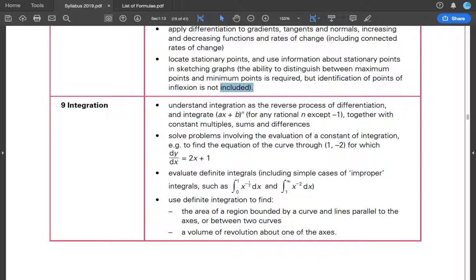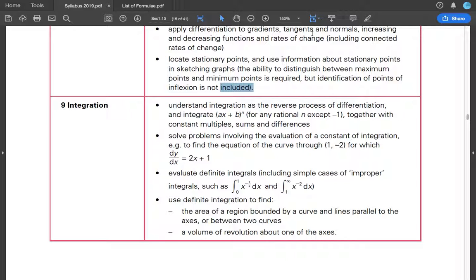Understand integration as the reverse process of differentiation and integrate any of this for any rational exponent except for -1. Why not -1? Because in the end you need to divide by n plus 1. So if n is -1, -1 plus 1 gives you 0. So you will divide by 0, which gives you undefined values, right? So that has to be wrong. It is using logarithm, which is not covered in your AS.